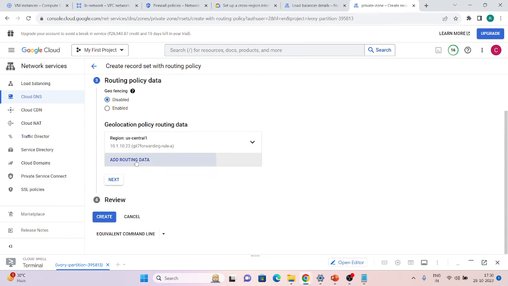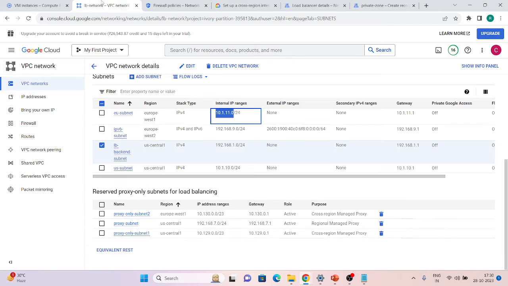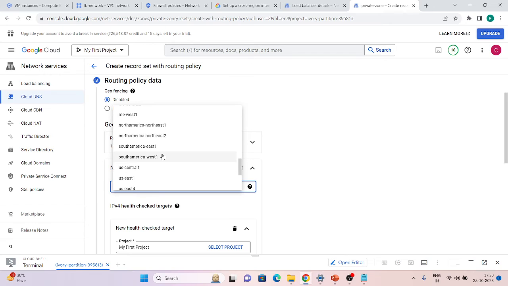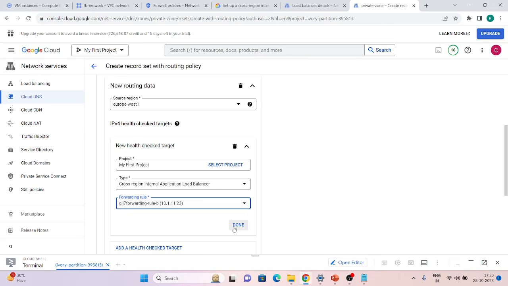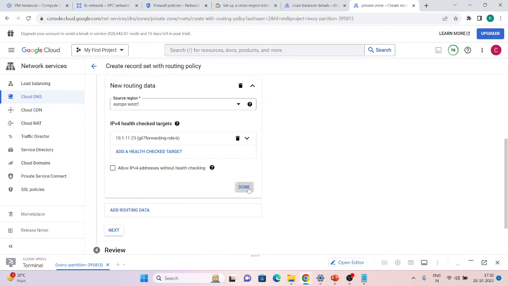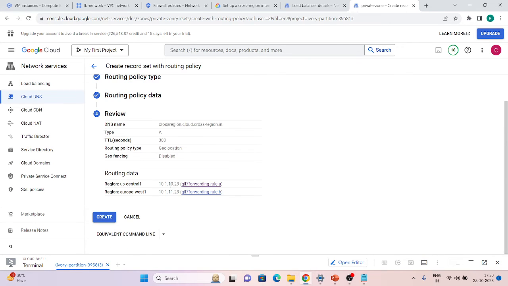Now add another routing data. We will choose another region, which is our Europe West 1. So let's select Europe West 1. Here it is. We have to select the load balancer type, which is cross region. We have to check the forwarding rule. It is this one. Done. Next, just review this.